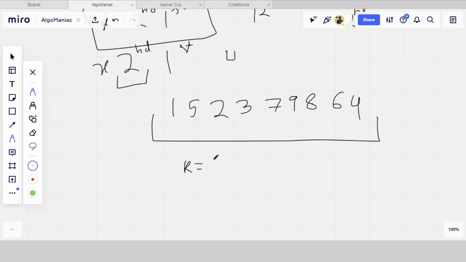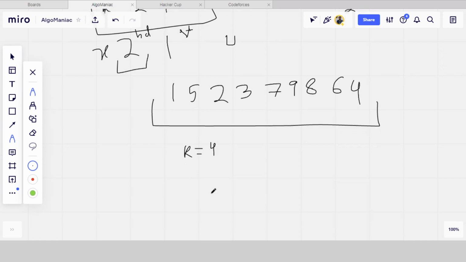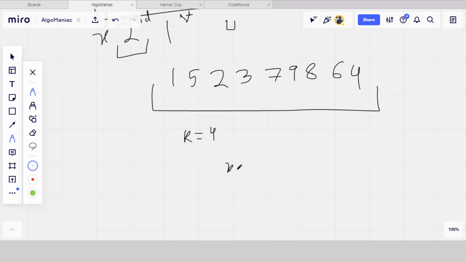So for k equal to 4, I have to make x1, then x2, then x3, then x4. Let's say it is in non-decreasing form. So for non-decreasing form, the value of x2 should be max, because it is the median of that subarray.